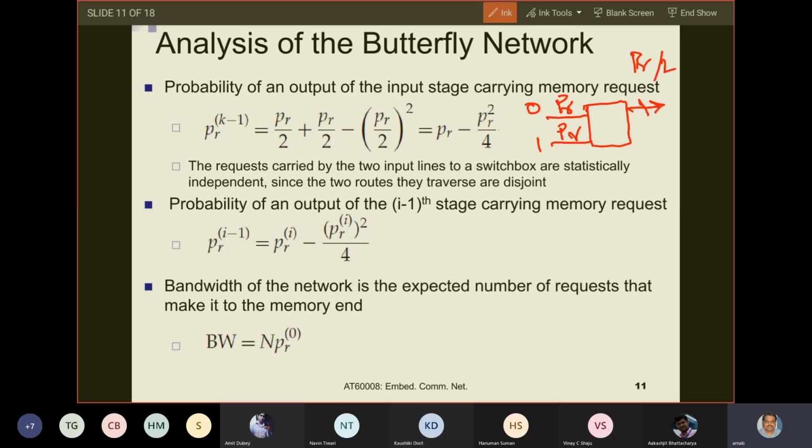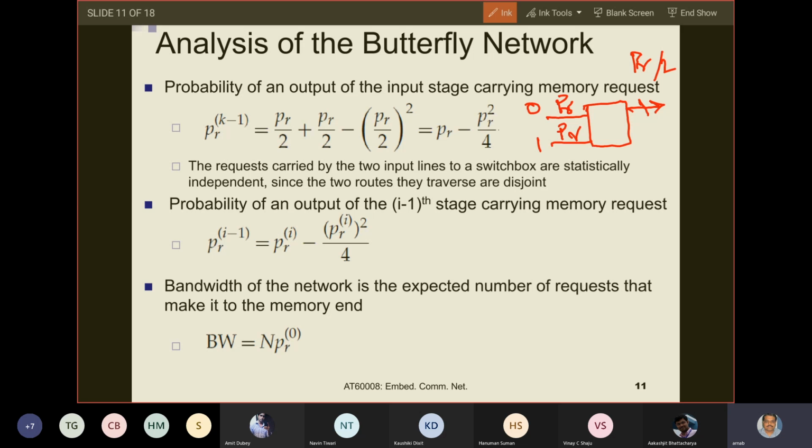If this happens, then only one of the inputs in that cycle will be able to send that request, the other one cannot. So PR by 2 into PR by 2, that is PR by 2 whole square, is the probability that both the processors 0 and 1 generate memory requests for the top output line together.